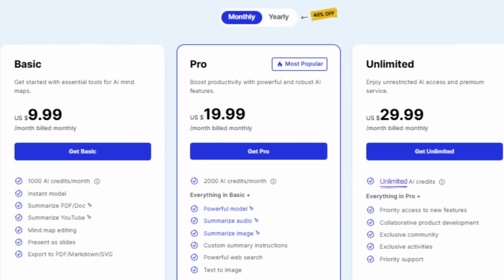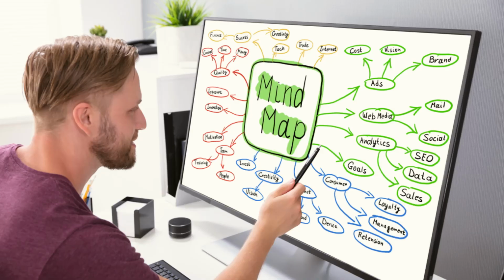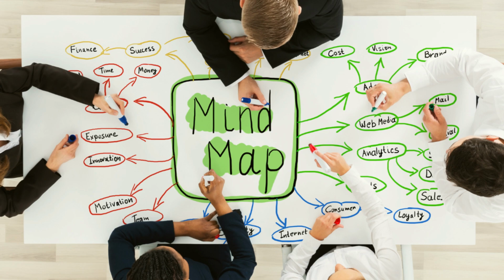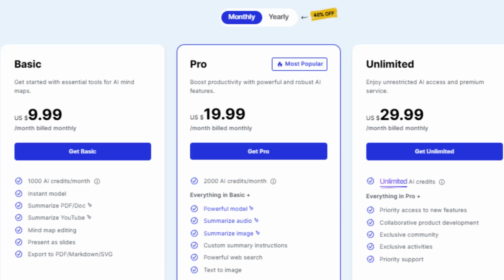Mapify offers a flexible pricing model to fit your needs. So, whether you're a casual user or need frequent, in-depth summaries, Mapify has a plan that fits your needs.